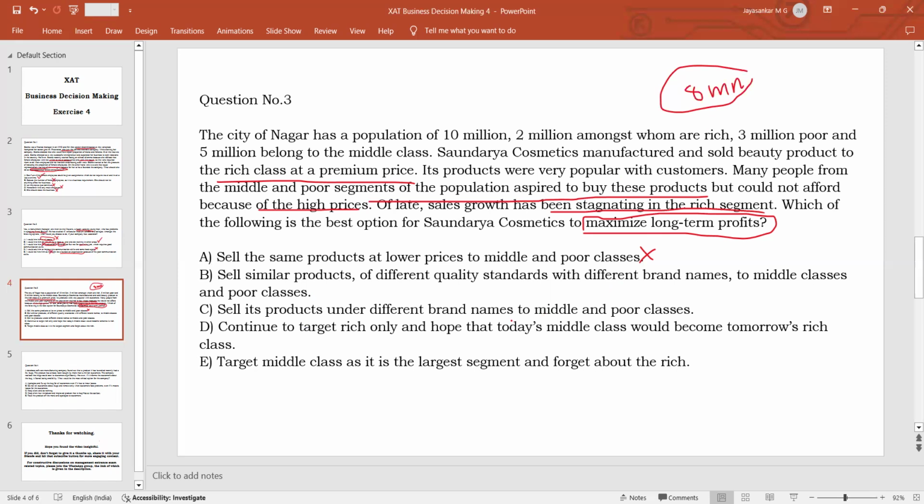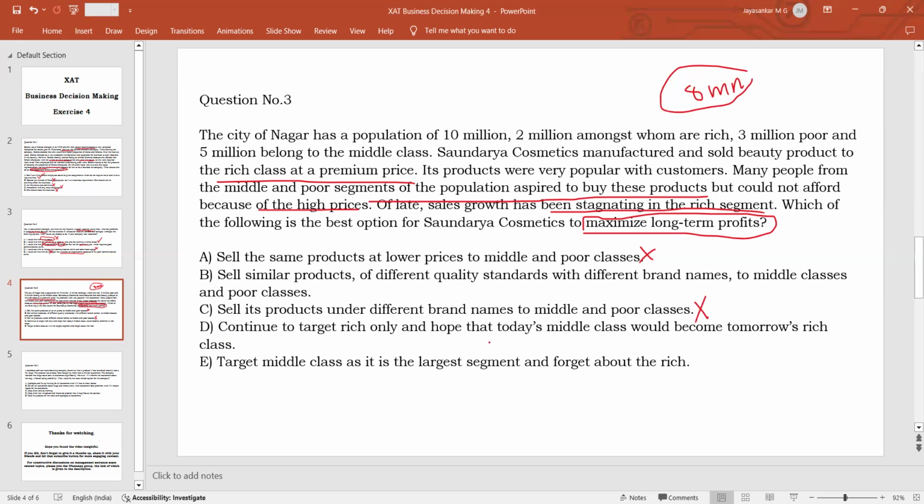Option C, sell its products under different brand names to middle and poor classes. This is not mentioning the price, whereas option B is mentioning the price also. So if you are choosing between option B and C, B is still a better decision. C is unclear about the pricing of the different brands. As long as we don't know about the pricing, C is not a better decision. So you can ignore it.